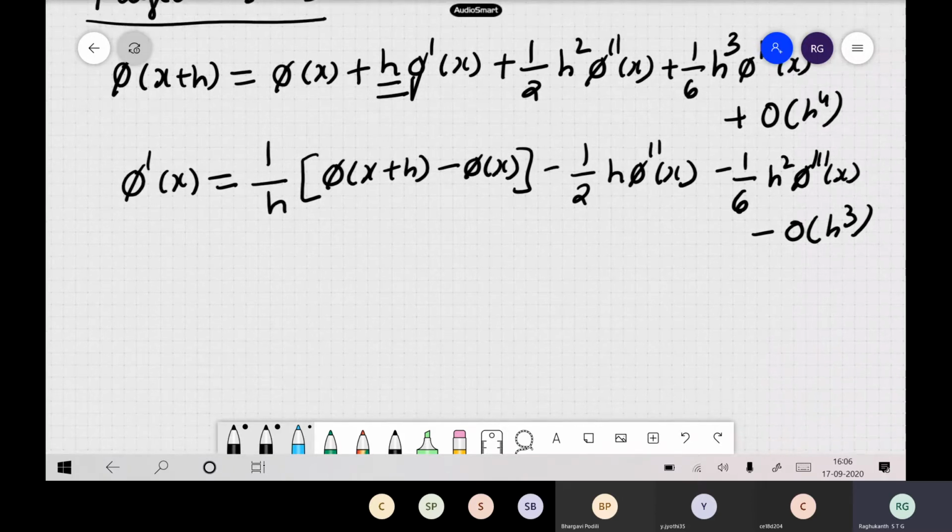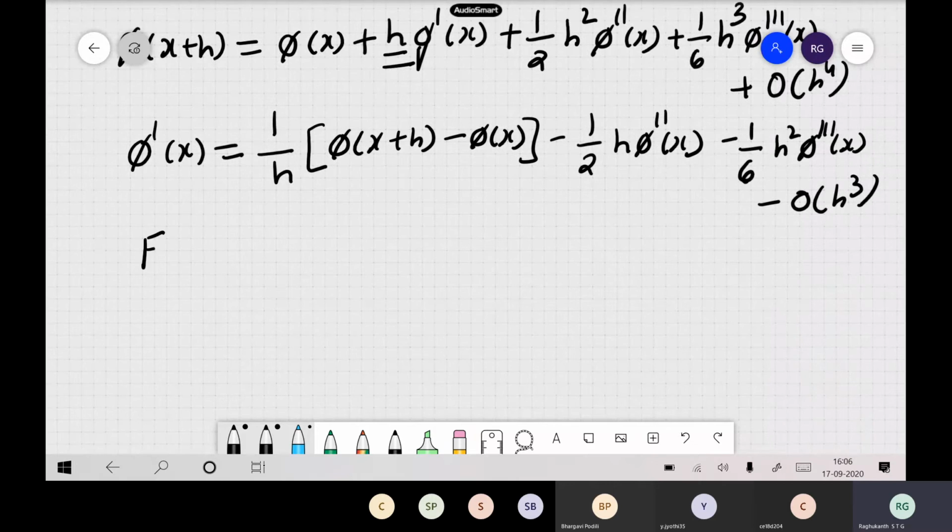In this case, you can define your first order forward approximation, which we generally call the forward derivative.